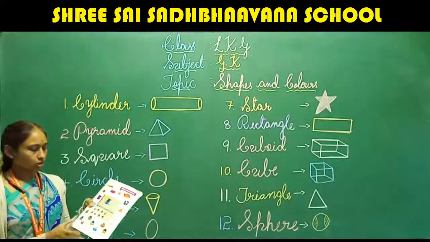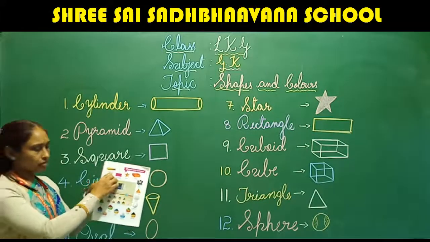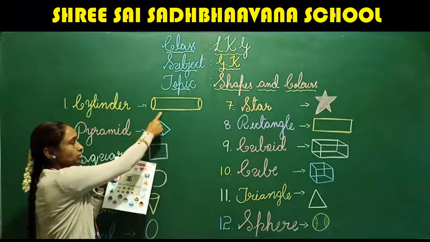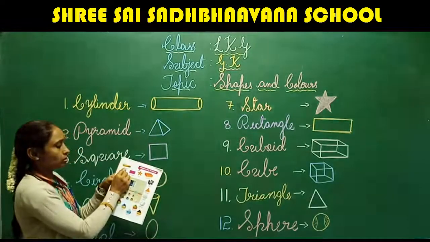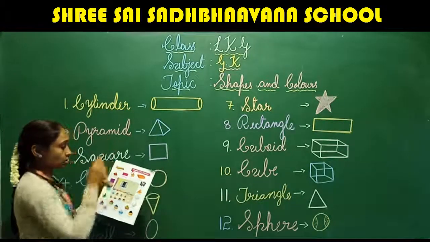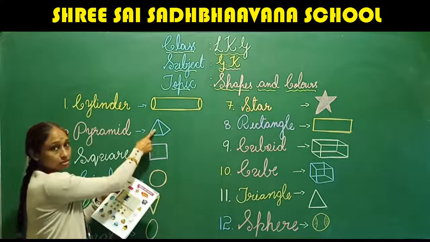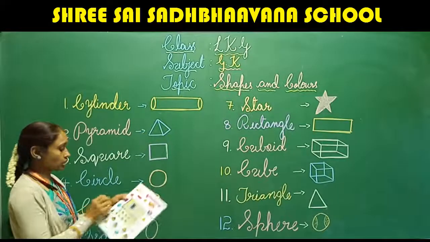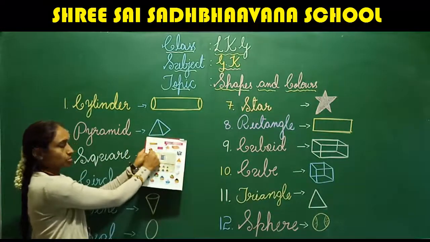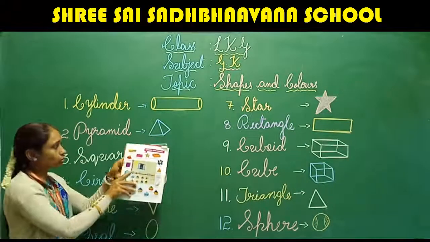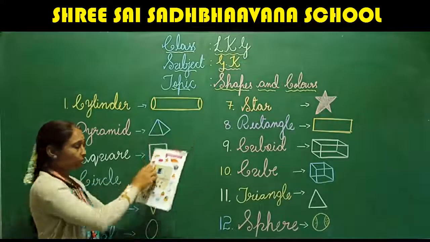Yes. Take out your book now. See, this is cylinder. Is there any difference between these two pictures? What is in the book and what I have written on the board? Yes. This is cylinder. And the next one here, this is pyramid. Okay, is it clear? This is pyramid. These two shapes are same. Can you observe it carefully? See, look at here. This is pyramid.